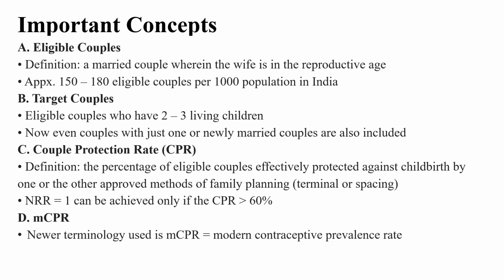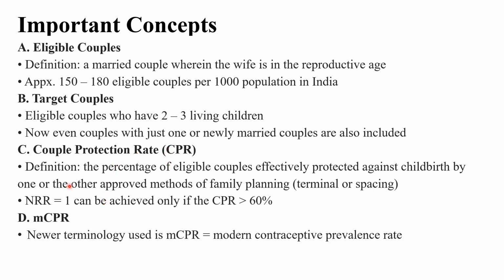Similarly, if after marriage the first child is not born for the first 3 to 4 years, again the couple will most likely have one child only, stick to one child only. So now targeting even newly married couples is also important. Every eligible couple is now a target couple. So the concept of target couple has lost its significance now.